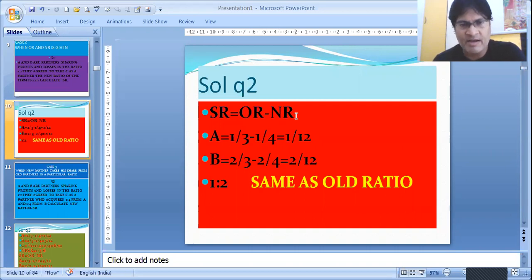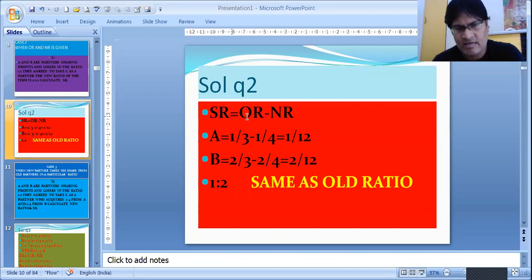Come back to our example. 1,20,000 was the profit. A was getting 60,000 from the old ratio. Under the new ratio scheme, at 1,20,000, the profit is 40,000, 40,000, 40,000, so 40,000 will be the new share. So old minus new is always the sacrifice, 20,000.